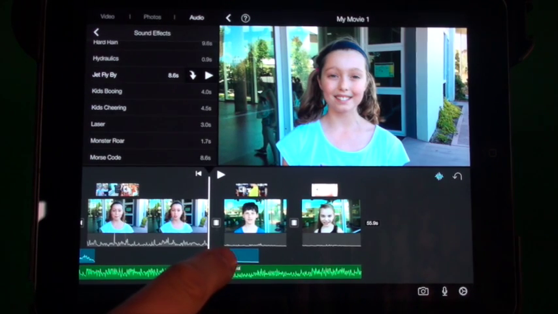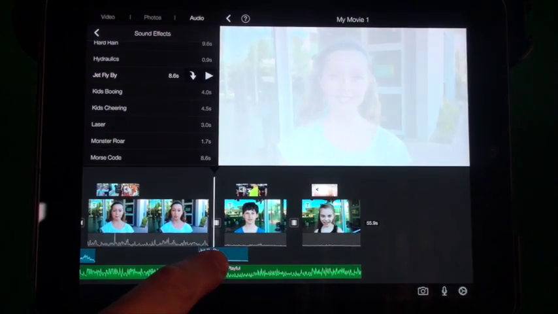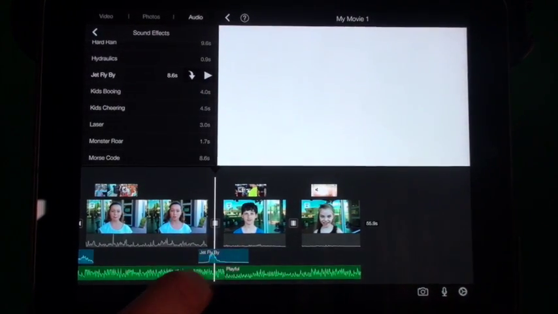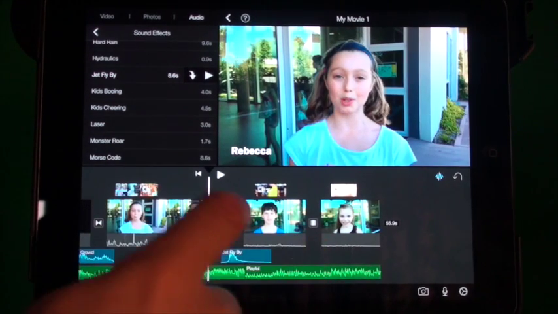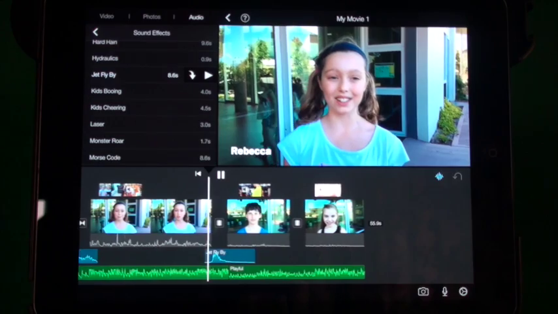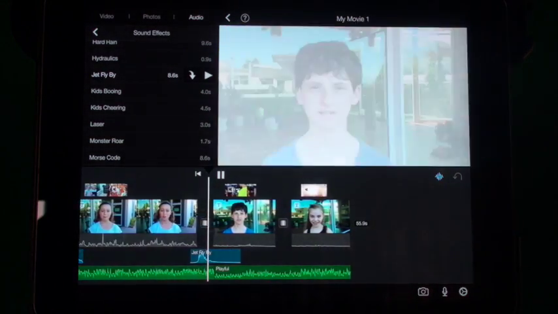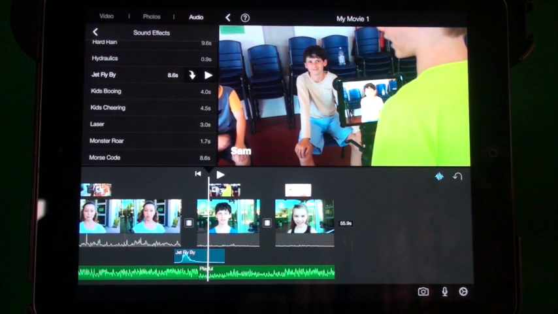And now I can position it by dropping and dragging it just where I want the jet flyby. And let's listen to how that works. Okay. That's how you add sound effects.